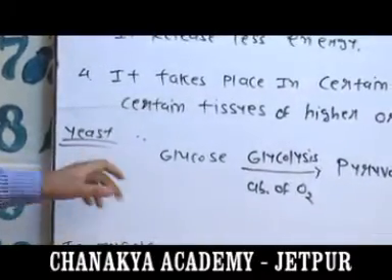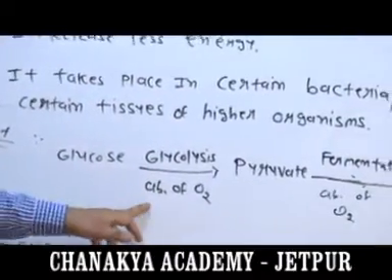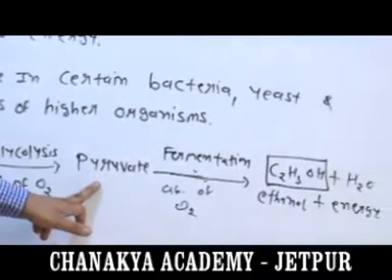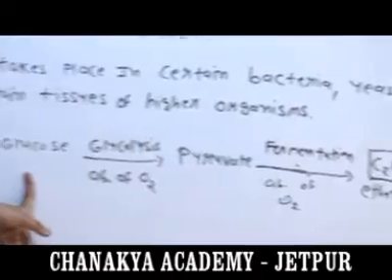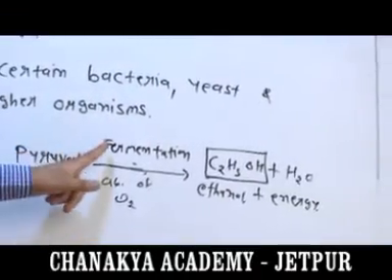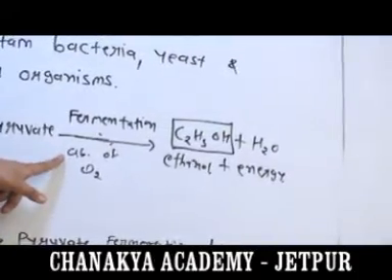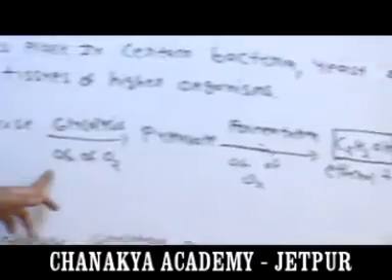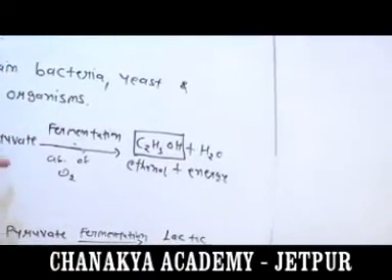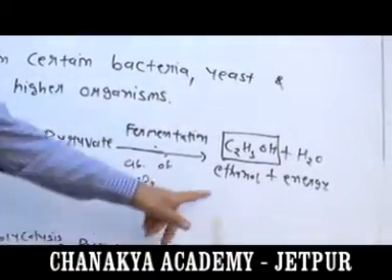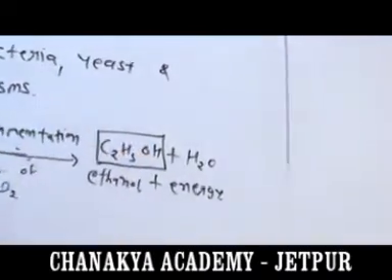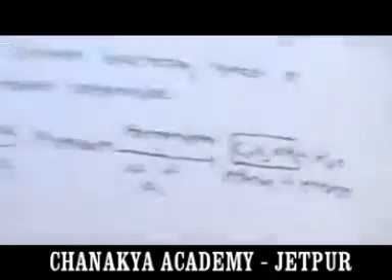In yeast, glucose in the absence of O2, by glycolysis, is converted into pyruvate. Means glucose, a 6 carbon molecule, is converted into 3 carbon molecule pyruvate. Fermentation, in the absence of O2. During the fermentation, pyruvate is converted into ethanol, a type of alcohol, plus water, and also releases energy.